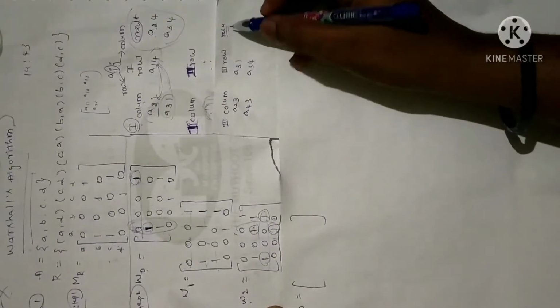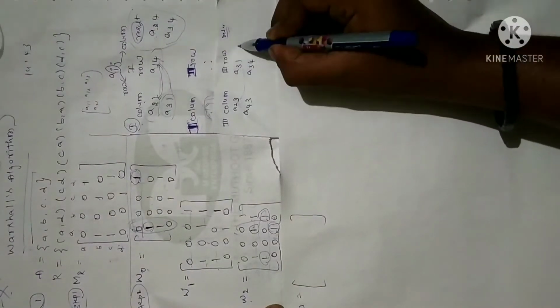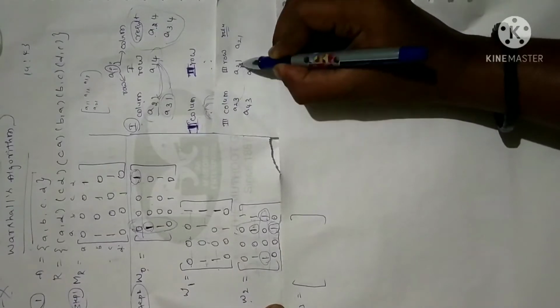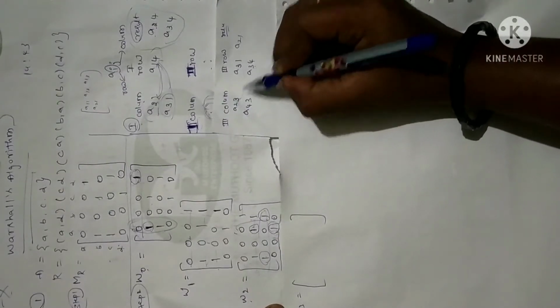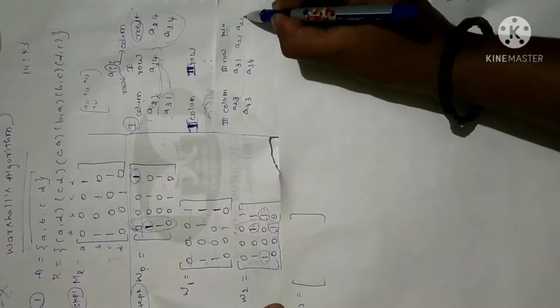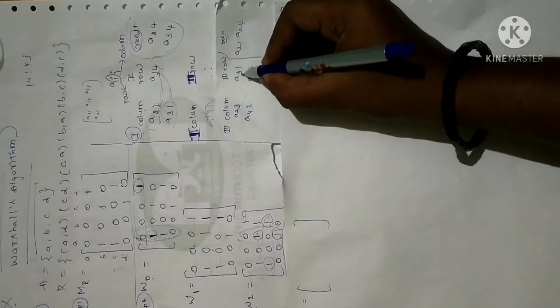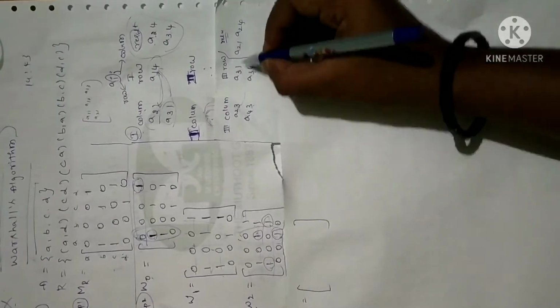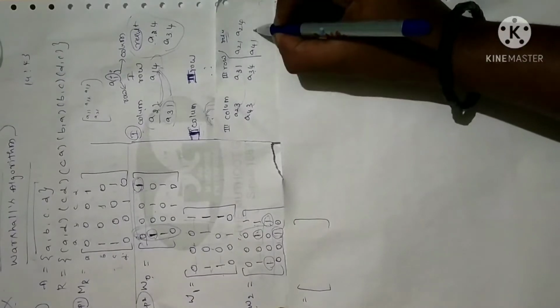Now let me write the transitive result. In the sense I have continuation of elements, so I will get A21 when you compare this with the first element. Now do the same for the second. So 3 and 3 is there, I can write A24. I am going to release the result here. Now A43 is there, A31 is there, so continuation is there, I can write A41 with this first, and with this second it will become A44.